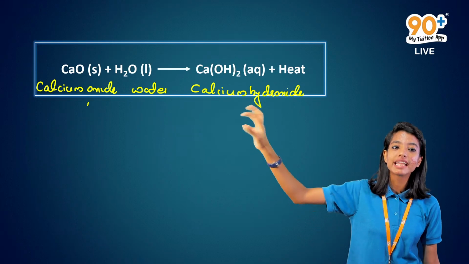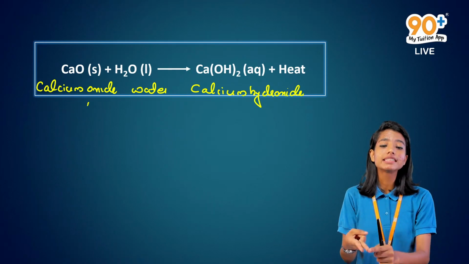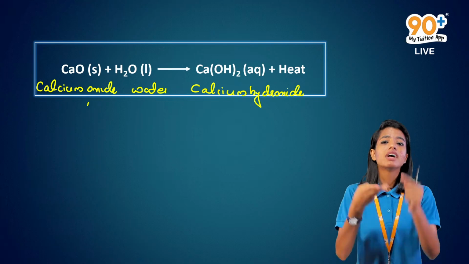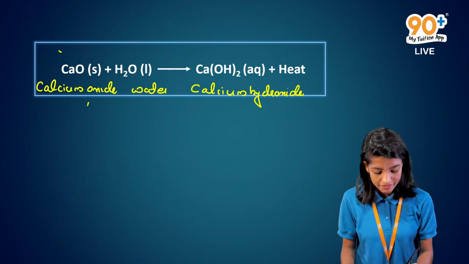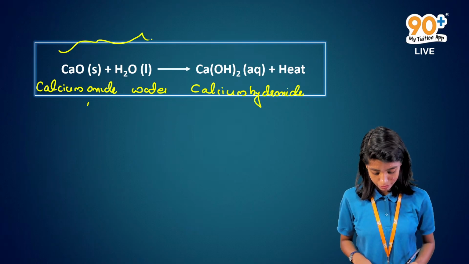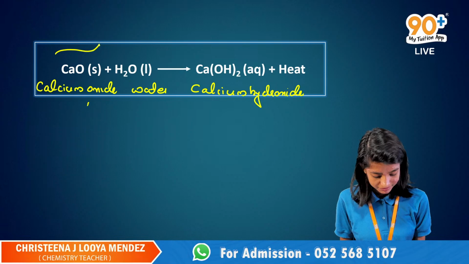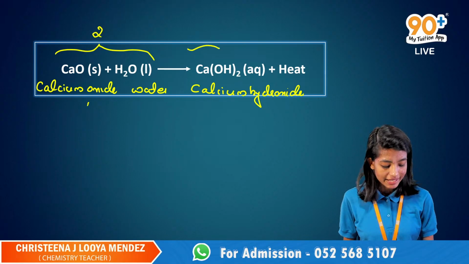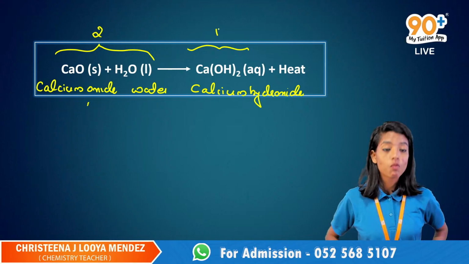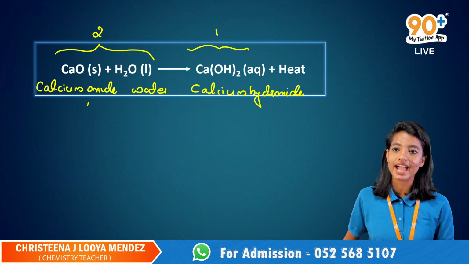So look at this chemical reaction where calcium oxide reacts with water to give a single product, calcium hydroxide. Here we have two reactants, but only one product. That is exactly called the combination reaction.